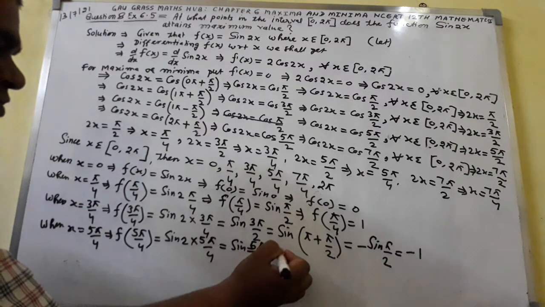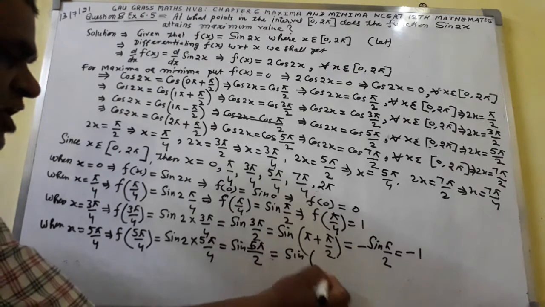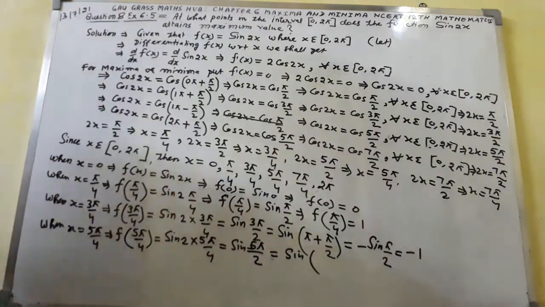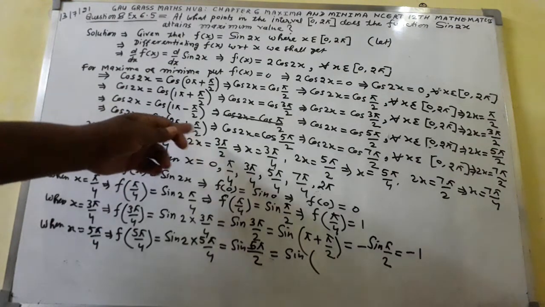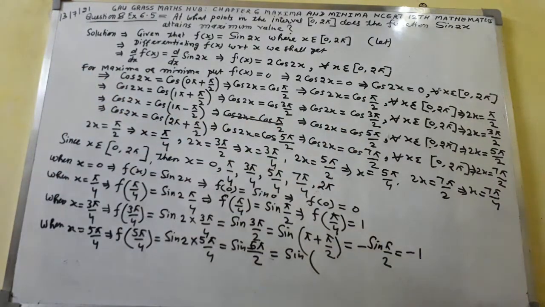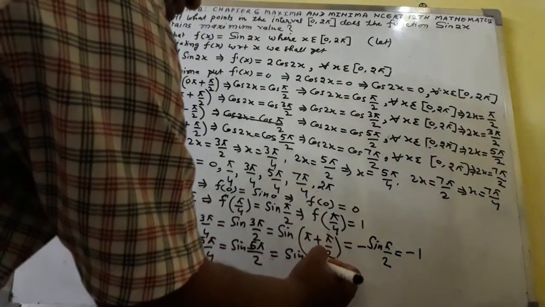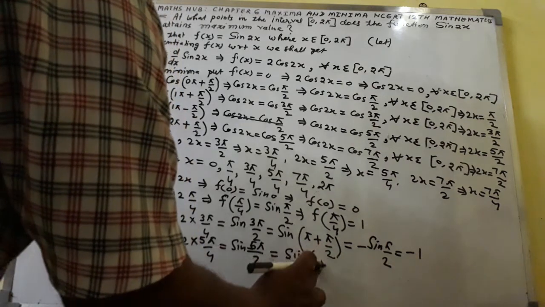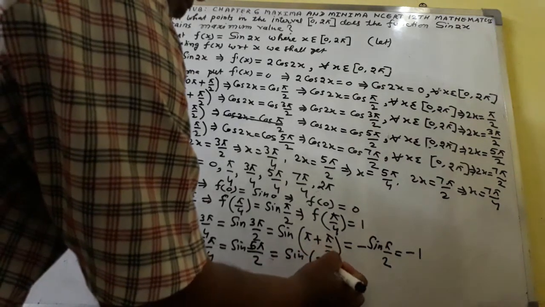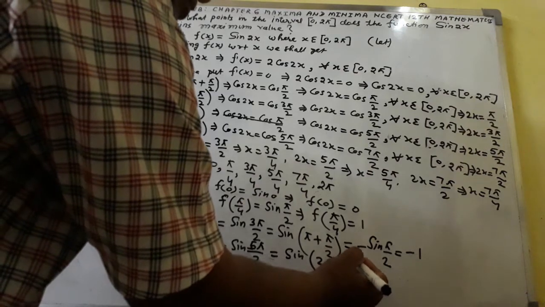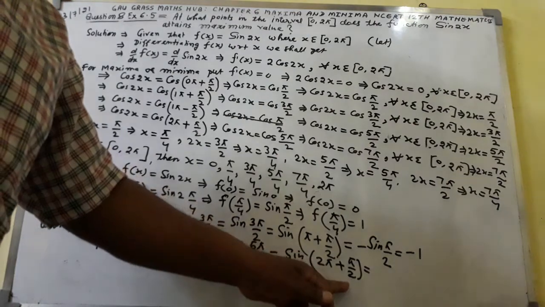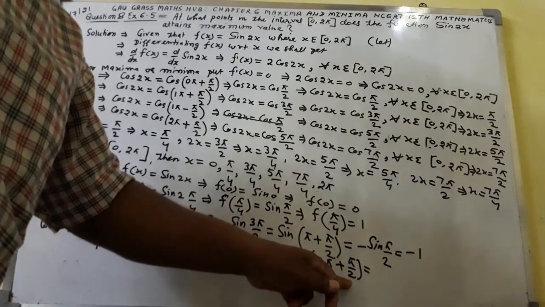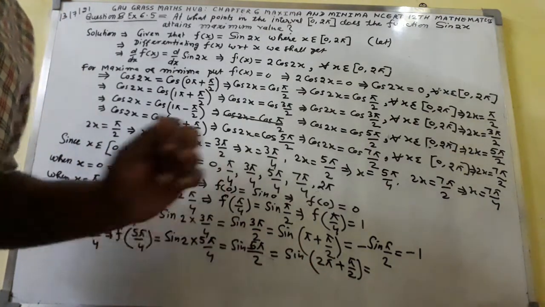You will get here equal to sin 5 pi by 2, from where we shall get. So here I can write very well 2 pi plus pi by 2. If you write like this, 2 pi plus pi by 2 comes out to be 5 pi by 2.